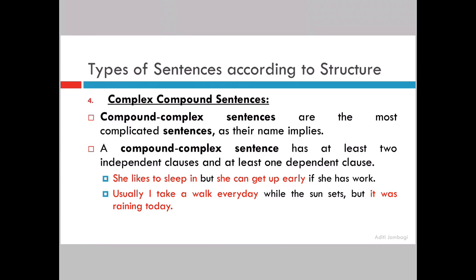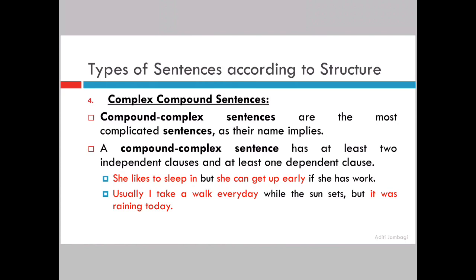Now, we will see what is a complex compound sentence. Complex compound sentence means what? It is a combination of a compound sentence and a complex sentence. Meaning both should be there, an independent clause should be there and a dependent clause should be there. It is the most complicated type of sentence. Usually, these kinds of sentences are very long. So let us understand. It has at least two independent clauses and one dependent clause.